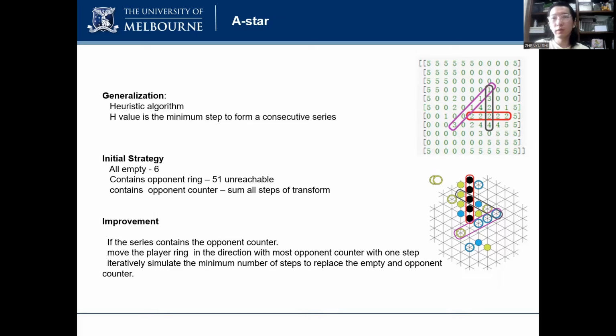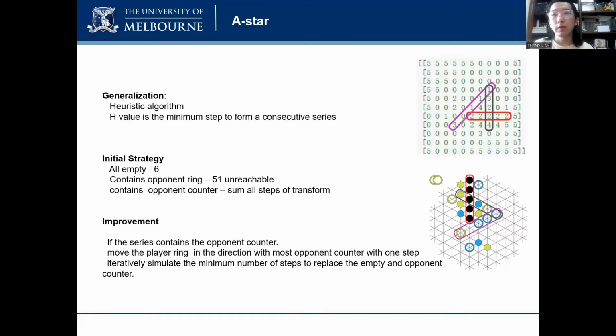In the initial version of the heuristic function, the state of a series is divided into three cases. If the series contains the opponent's ring, then the H value is marked as 51, which is the maximum number of steps and means unreachable. If they are all empty in a series, then the value is 6. And if there are opponent counters in a series, we need to consider using a ring to convert counters and replace empty spaces, and count all steps of those actions.